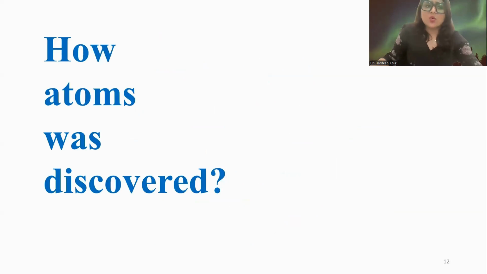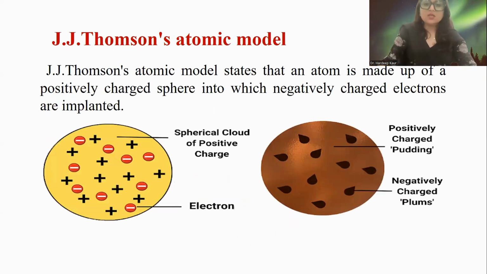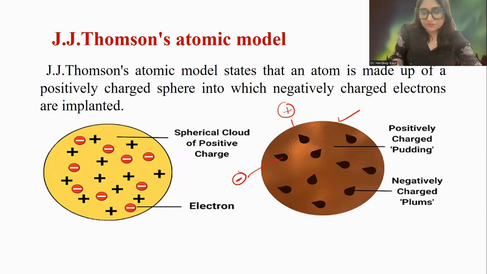So the question is how the atom was discovered, how we got to know what the nucleus is, and what the location of everything is. There are some atomic structure models. The first model was proposed by J.J. Thomson. He said that the atom looks like a pudding. The whole pudding has positive charge, but the chocolate crumbs, the cherries, are negatively charged. So they said this is the whole atom.